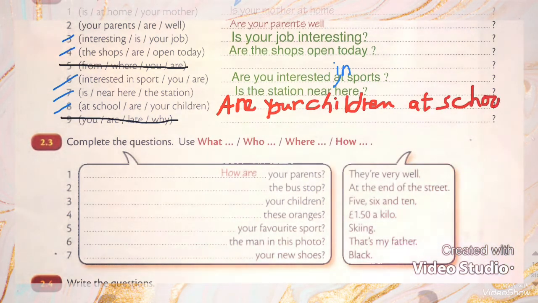Excellent, my dear students. So when I want to ask you a question, I will put verb to be at the beginning of the question. I should ask with is or am or are.